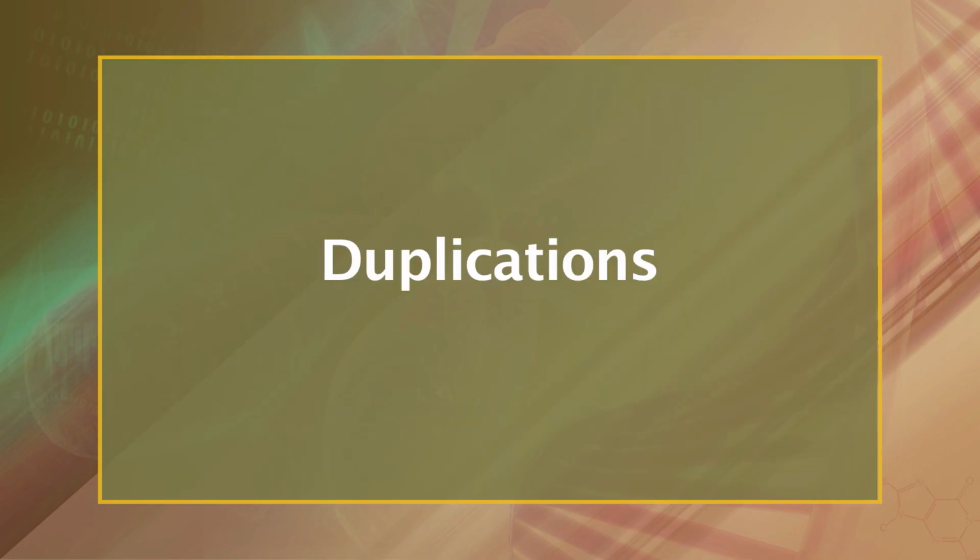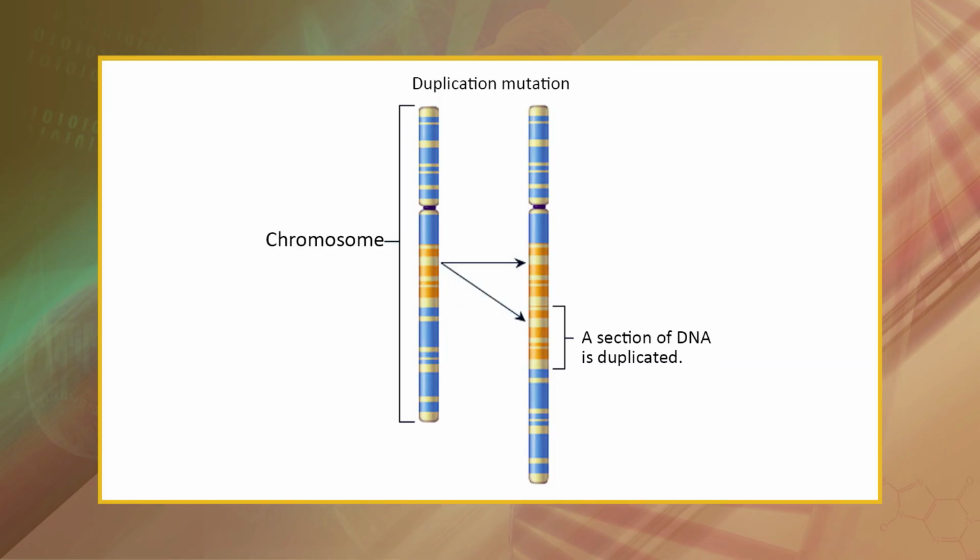Now, duplications. A portion of the chromosome is duplicated, resulting in extra genetic material. Some chromosome segments behave like dominants and some like recessives with respect to certain phenotypes. Others show intermediate inheritance and still others have cumulative effects. Duplications provide a means for determining effects of chromosome segments when 3, 4 or more similar sections are present in individual animals or plants.